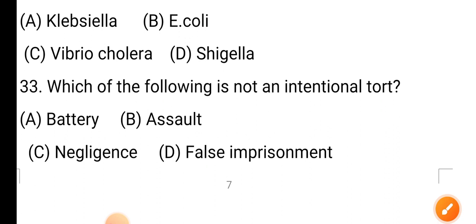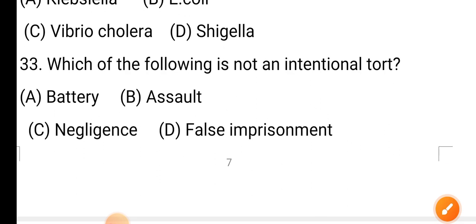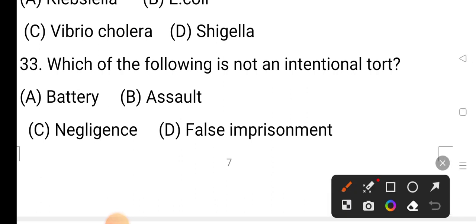Question number 33. Which of the following is not an intentional tort? Option A is battery. Option B assault. Option C negligence. Option D is false imprisonment. The correct answer is option C, negligence.